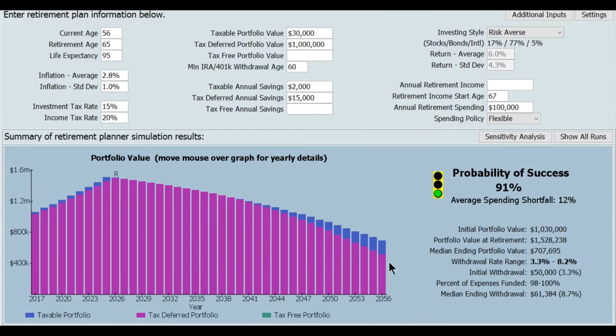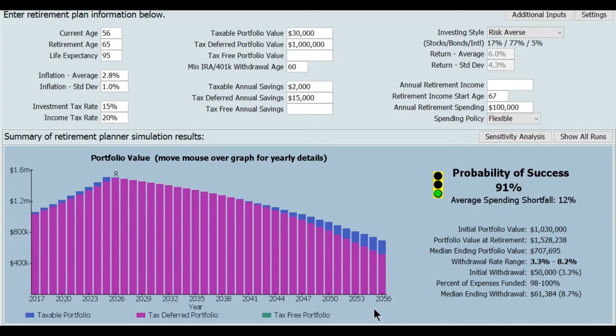The way this program works is that it uses what's called Monte Carlo simulation, and it runs 10,000 trials using a certain inflation rate and a certain expected rate of return, and then all the other parameters in terms of spending and so on. And it perturbs or varies the inflation rate and rate of return over a defined range randomly.